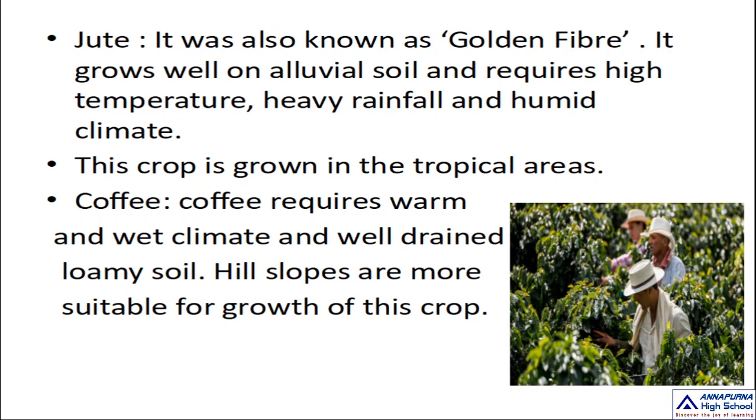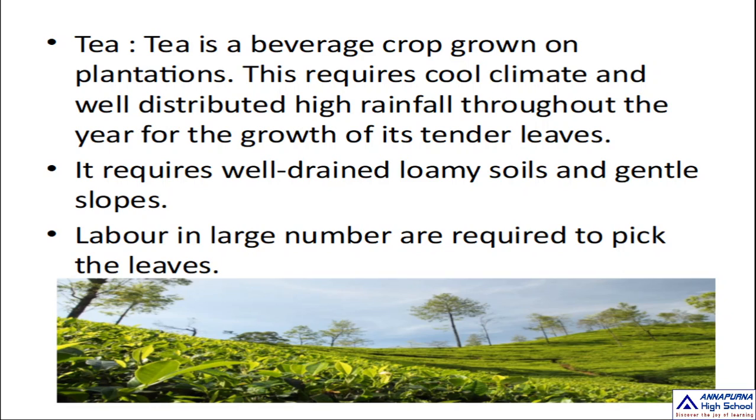Next one is tea. Tea is a beverage crop grown on plantations. It requires a cool climate and well distributed high rainfall throughout the year for the growth of its tender leaves.